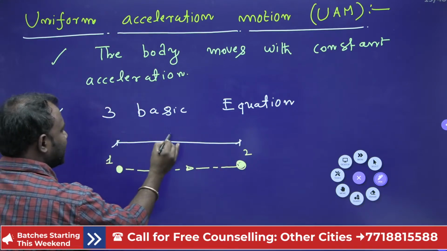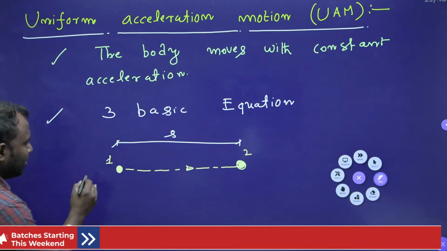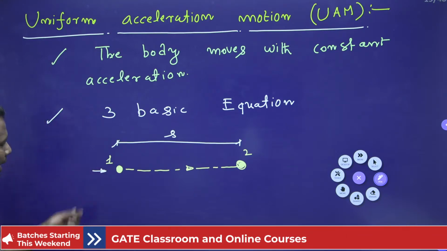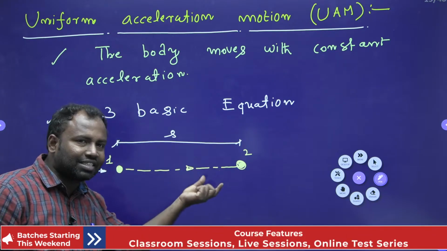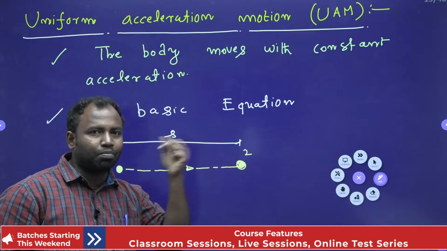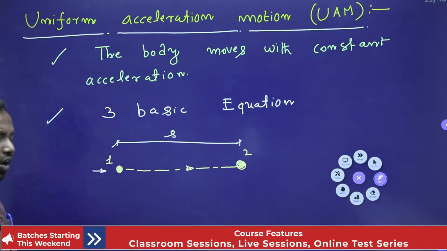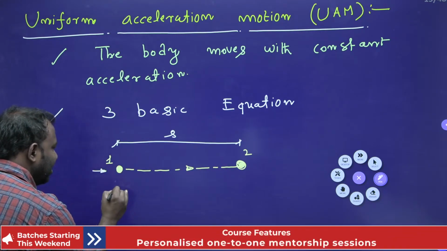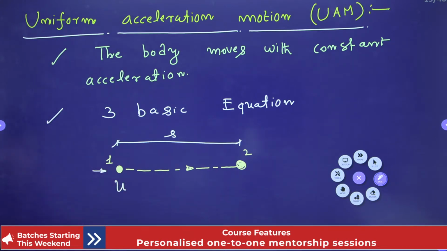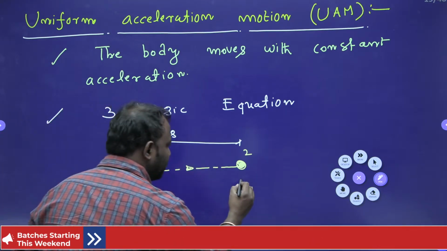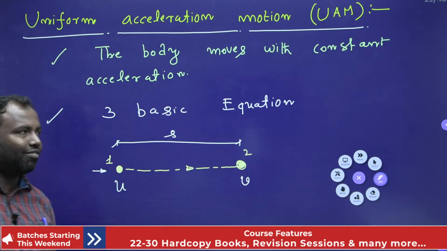The displacement is S. Under the action of forces, my particle moves with certain velocity from rest position to second position over here, right. Now here what is my velocity at the initial? It is U. Initial velocity is U, okay. So my origin position. Now at the second position, my velocity is a final velocity, right.